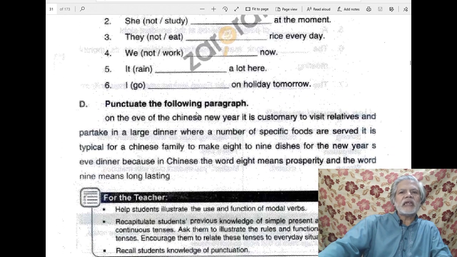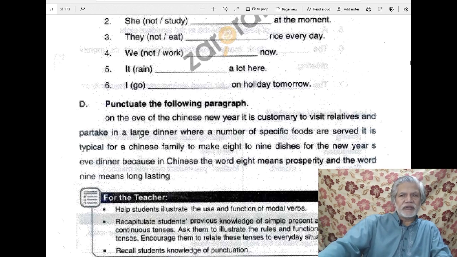And now the last part of this exercise, punctuate the following paragraph. Here is work for punctuation, and the paragraph has been taken from the lesson. So I suggest that you punctuate it yourself and then tally it with the lesson, and there you will find where you have made certain mistakes. I hope none of you will make mistakes.